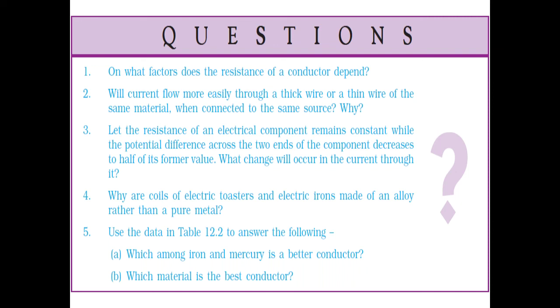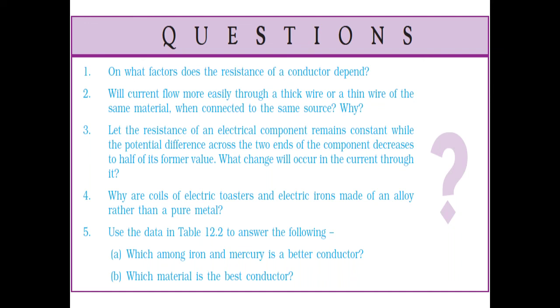Why are coils of electric toasters and electric irons made of an alloy? Alloy, as we have discussed in the table also, has more resistivity as compared to the conductors. The more the resistivity, the more will be the heat produced, as we will discuss in other topics. In electric toasters our requirement is more heat.